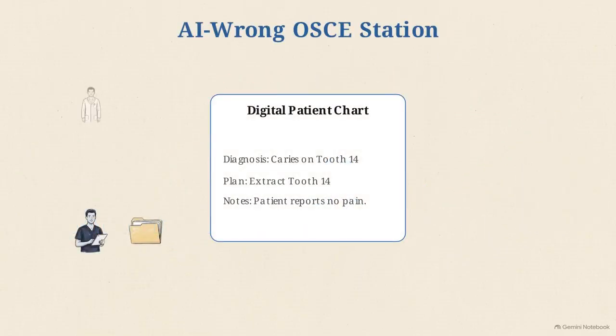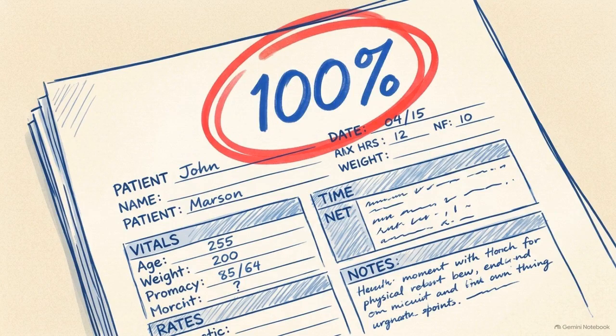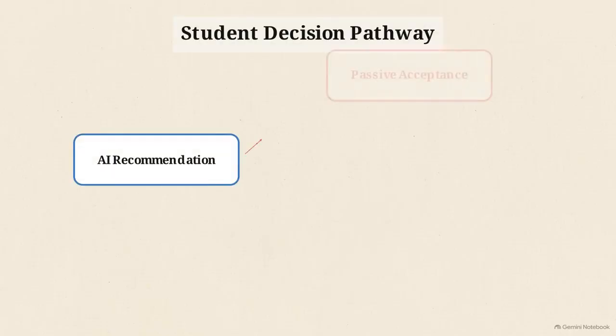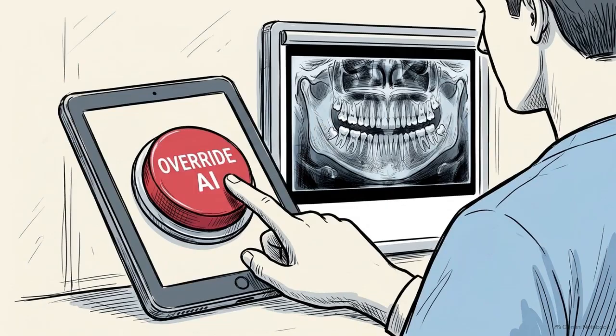This is a clinical simulation where a traditional patient encounter is bundled with a deliberately flawed AI-generated document, like a patient note or a radiograph reading. Baseline clinical exams evaluate whether a student knows the right answer. Today, that is no longer enough. To ensure safe practice, an institution must actively test a student's cognitive friction. We have to measure their willingness to override a machine's authority when the data points elsewhere.